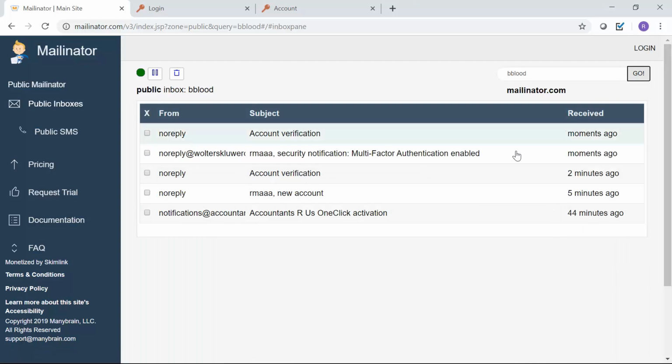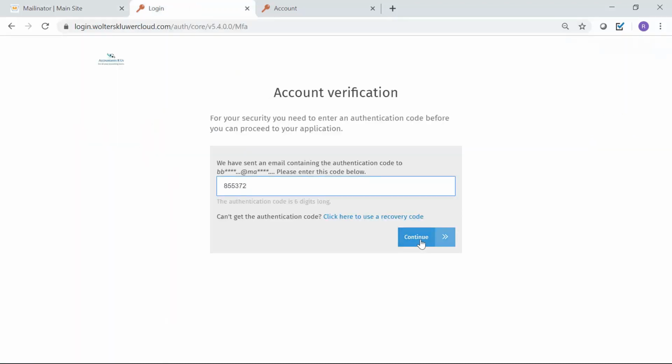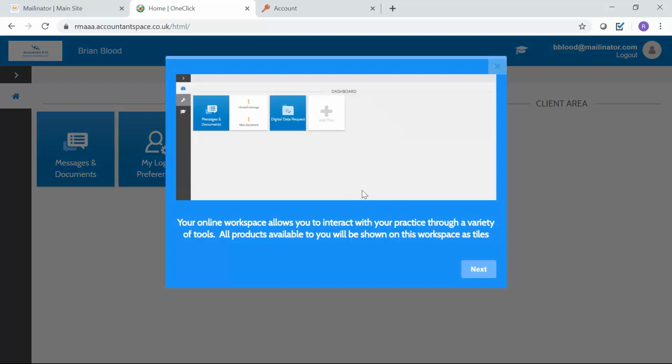And if I go back to my inbox, this is my additional MFA authentication. Click on that, copy that and paste it into there, and then click Continue. And now I'm logged into CCH OneClick for the first time and presented with a tutorial that is shown the first time a user logs into CCH OneClick.